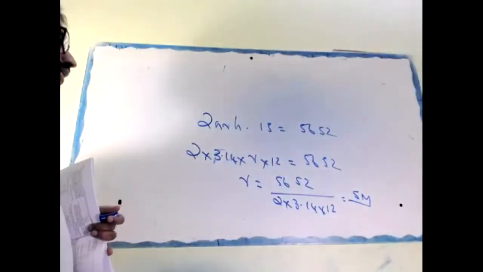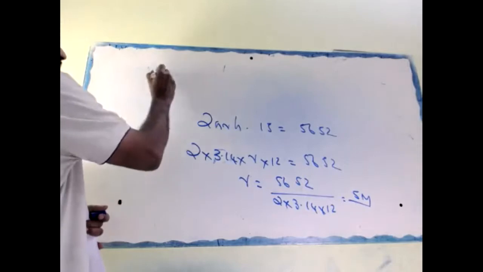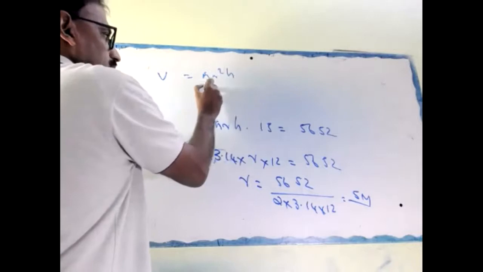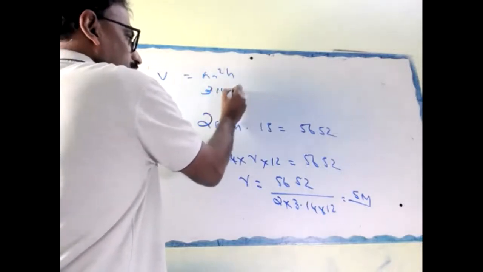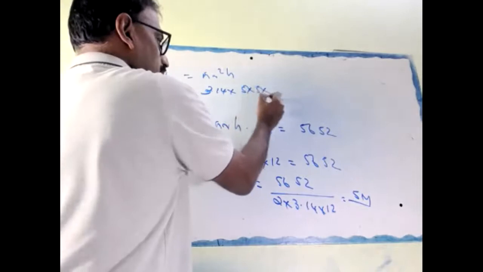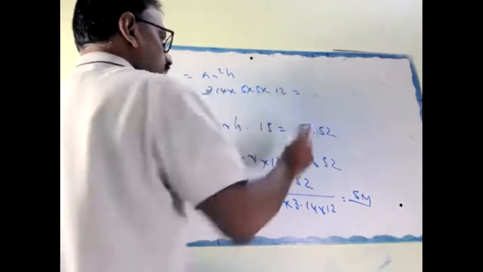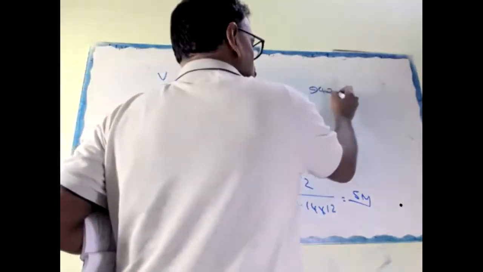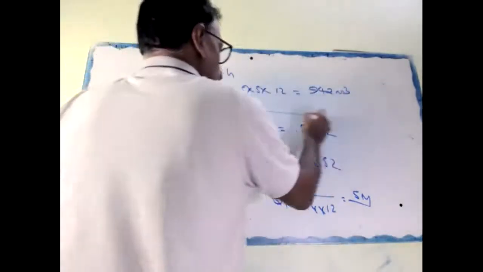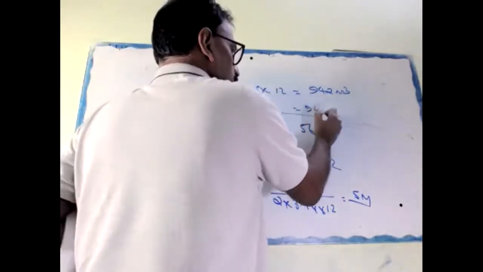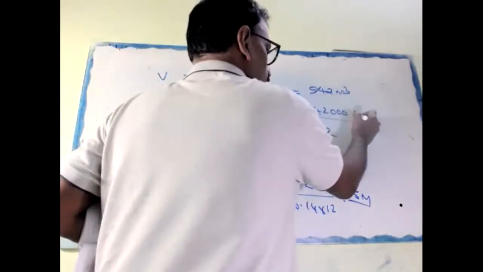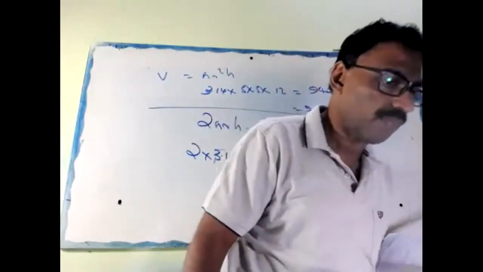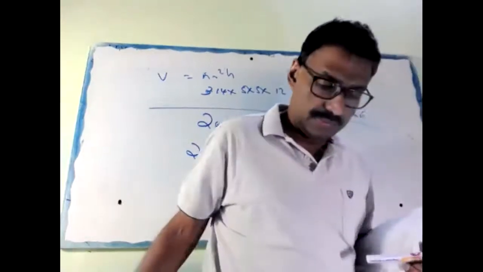See your work. Then volume. Volume formula is what? Pi R square H. So 3.14 into 5 into 5 into H is 12. You will get 942 meter cube. Therefore, 94200 liters. Okay, this is the answer. Clear now?